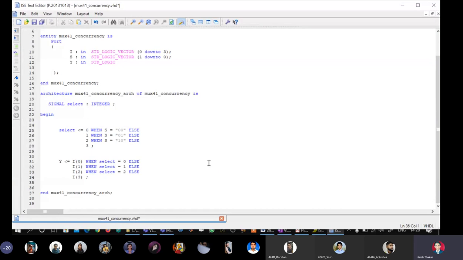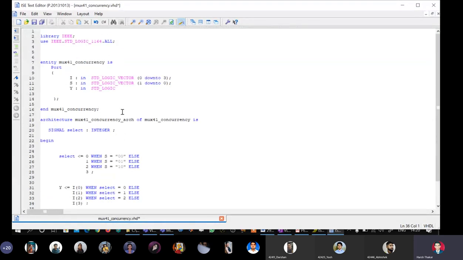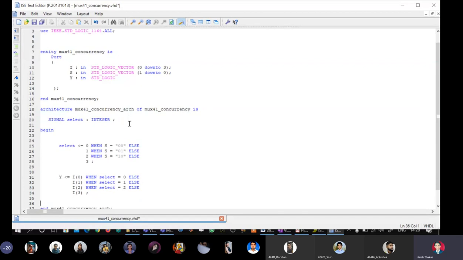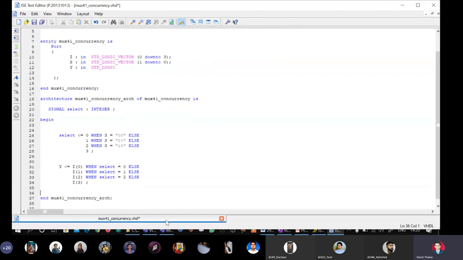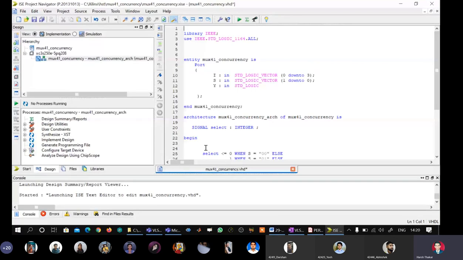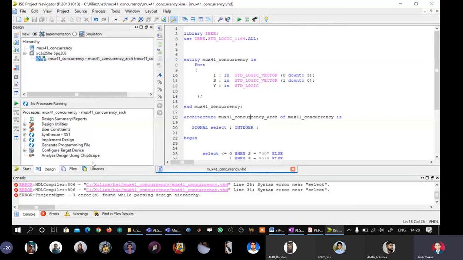So our architecture body is over, right? Now I feel that our VHDL model is complete, so we will ask the tool whether everything is right. I will dock the window, click save all, and then ask the tool. Even before I have clicked the synthesize option, it is indicating some errors. It is telling us line number 25, syntax error near select.